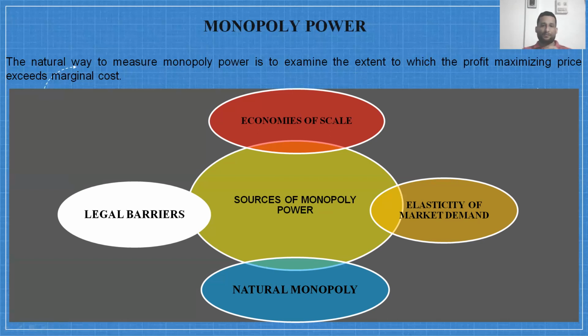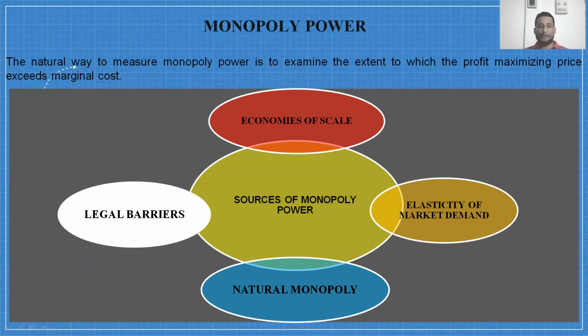Economies of scale. In the case of a monopoly market, the particular firm enjoys some economies of scale due to its huge investment, as a result of which the average cost of production in the long run tends to decline. And that is why the firm enjoys economies of scale, and due to economies of scale, other firms cannot enter the existing market structure. So that is why the particular firm enjoys some monopoly power.